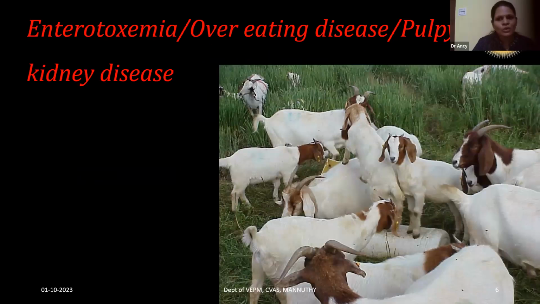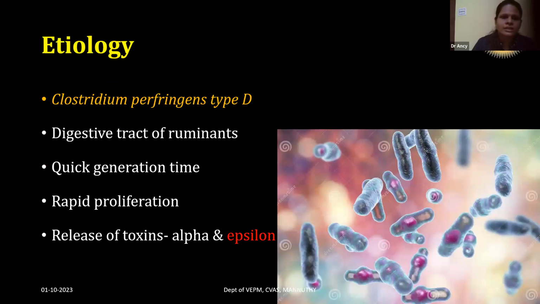Now we are going to discuss the most important, most common, and most fatal disease of goats, enterotoxemia. As the name suggests, it is connected with toxemia in the intestines. It is also called overeating disease or pulpy kidney disease. The principal cause of caprine enterotoxemia is Clostridium perfringens type D, a gram-positive, spore-forming, anaerobic, non-motile, rod-shaped bacterium that is a normal resident of the digestive tract of ruminants.